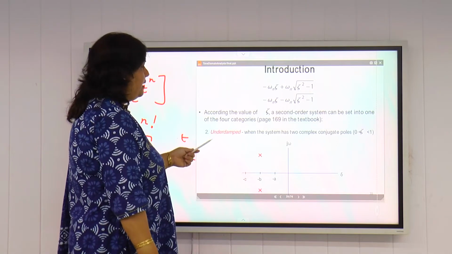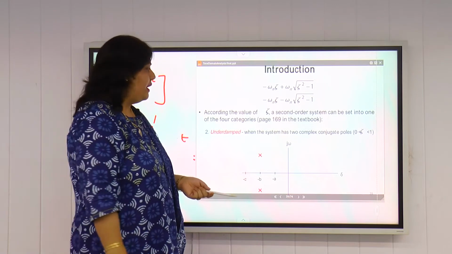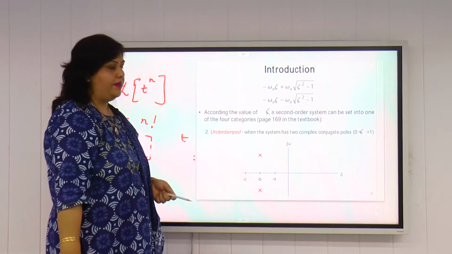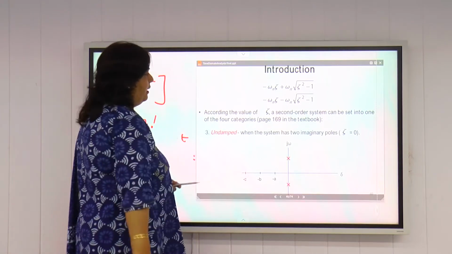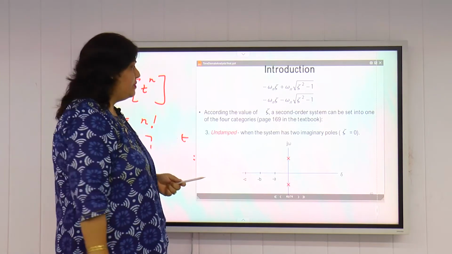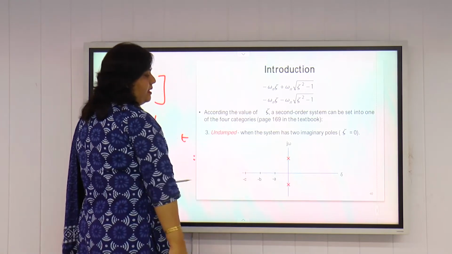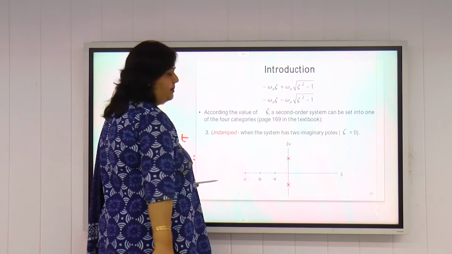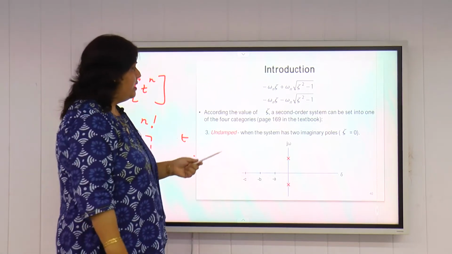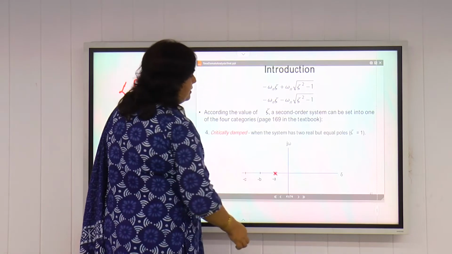Then the underdamped case: here zeta is less than 1, lying between 0 and 1. The system will have two complex conjugate poles. This is represented on this s plane. Then the third case is the undamped case, where zeta is equal to 0. If we put zeta equal to 0 in the poles, we get two poles on the imaginary axis. This is the condition of marginal stability, which we will discuss later in the lecture on stability of control systems. So for zeta equal to 0, the poles are on the imaginary axis.